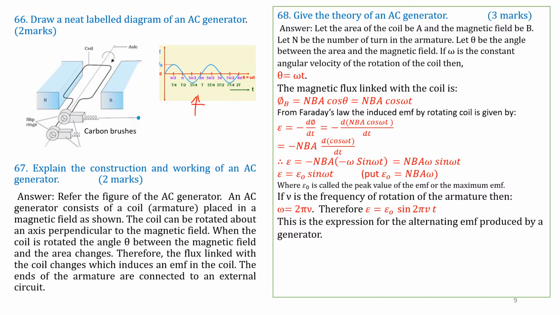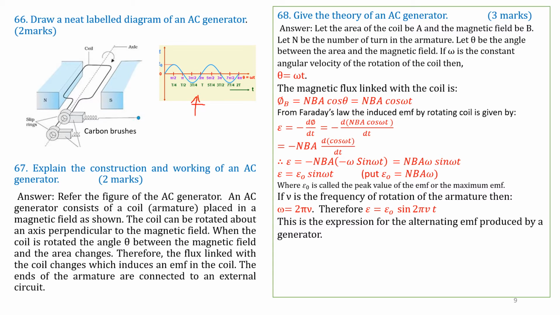So when we do it, the value of EMF varies. When theta is equal to 0, sin 0 is 0, and when theta equals 90 degrees, it is maximum. Then when theta is equal to 180, it becomes 0. Then when theta is equal to 270, that is 3 pi by 2, it is minus E naught. And then again when it becomes 360, it becomes 0. This is one cycle of induced EMF.